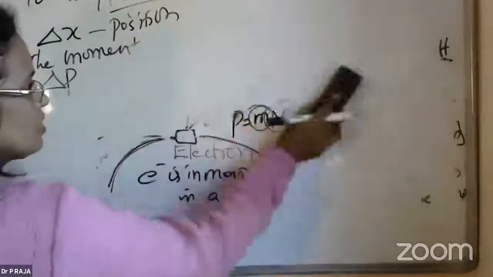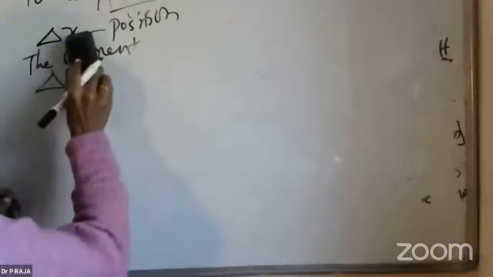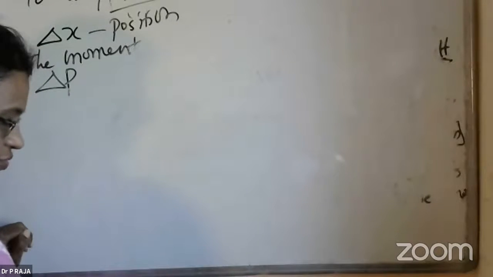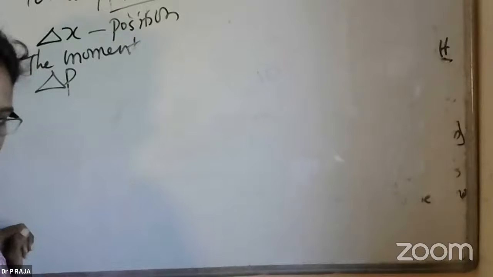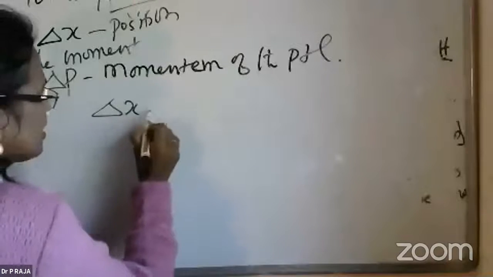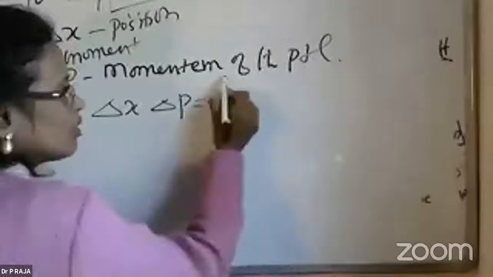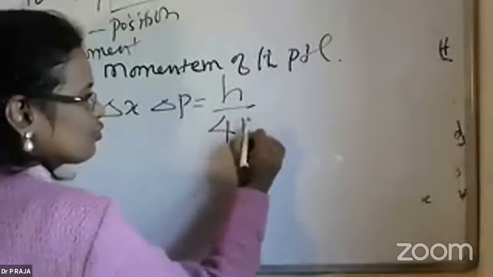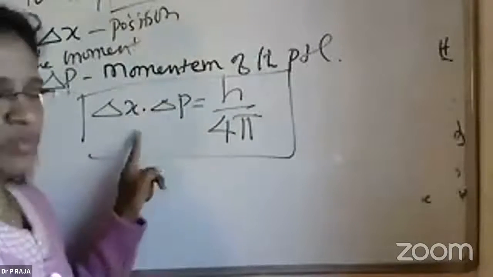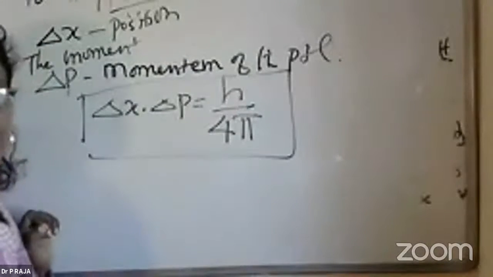Hope this is clear. So shall I rub this one? If delta x is the position of the particle, and delta p is the momentum of the particle, then according to Heisenberg's concept, delta x into delta p is equal to Planck's constant divided by 4 pi.